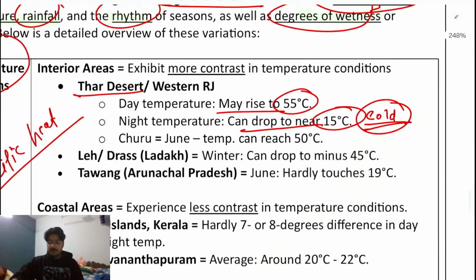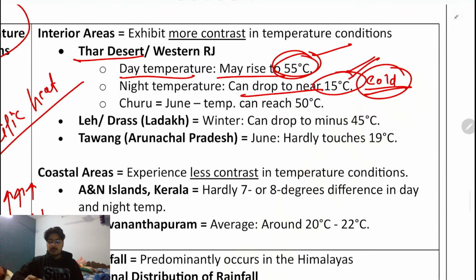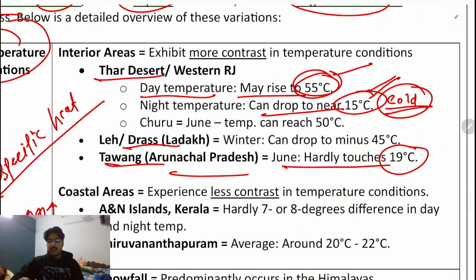Hence, because of this, during the day the sand heats up very easily, so it reaches up to 55 degrees Celsius, but during the night it is only 15 degrees Celsius. And this is also the condition with Leh Ladakh and Tawang of Arunachal Pradesh, which in June touch 19 degrees Celsius. Okay.